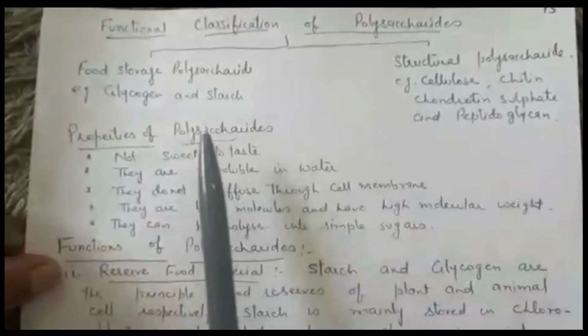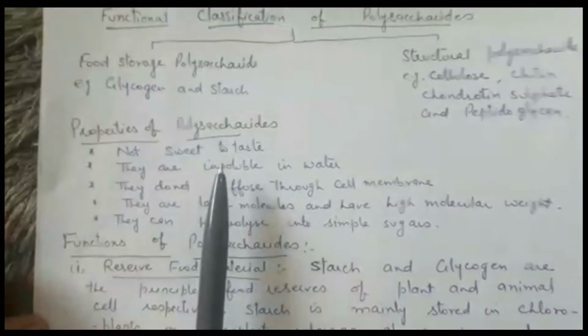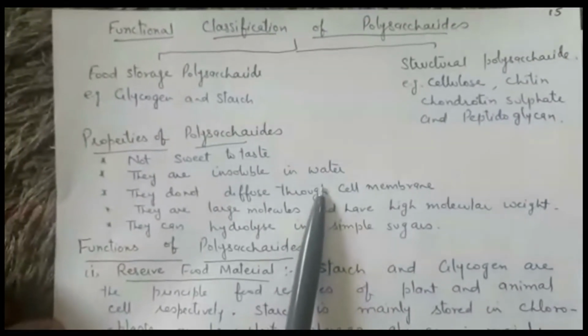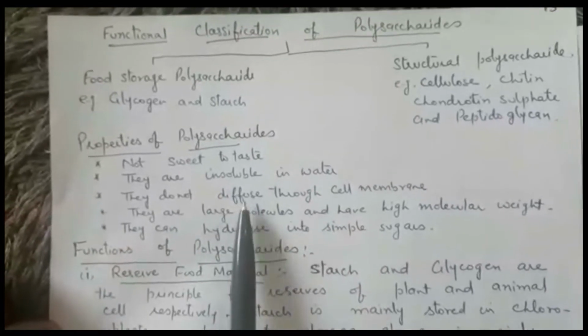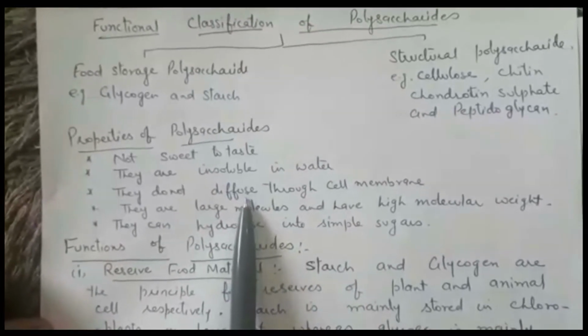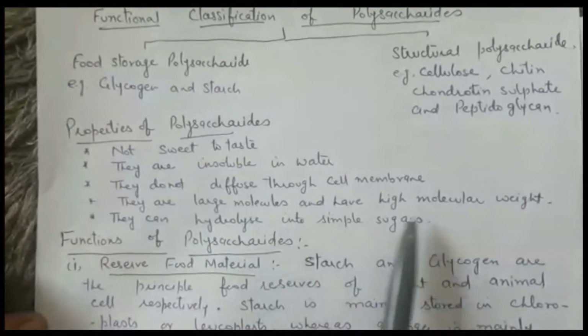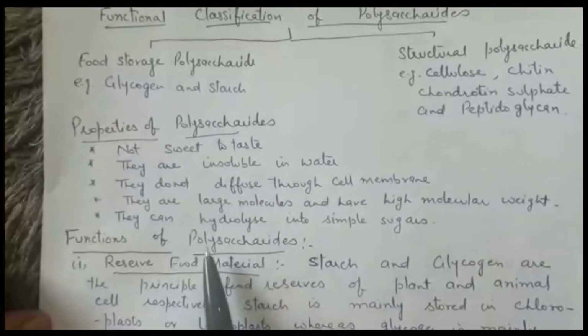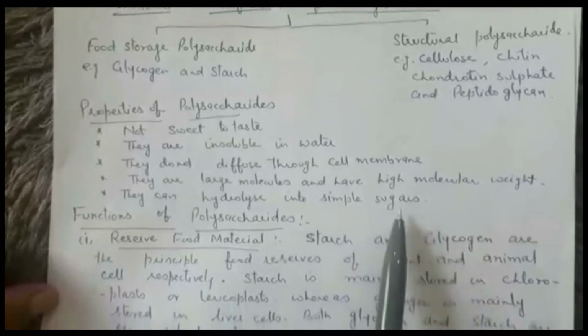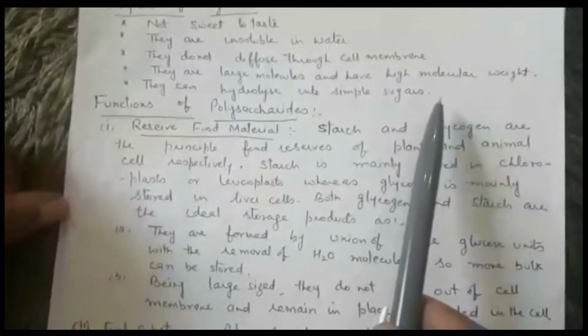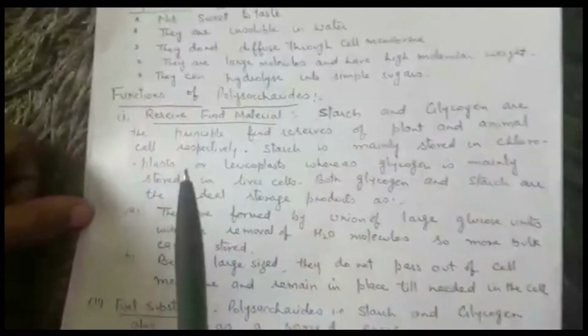Now regarding the properties of polysaccharides, they are not sweet to taste, they are insoluble in water. As they are large sized molecules, they are macromolecules, they do not diffuse through cell membrane. These are large molecules and they have very high molecular weight and they can hydrolyze into simple sugars with the help of enzymes. Now what are the functions of polysaccharides?